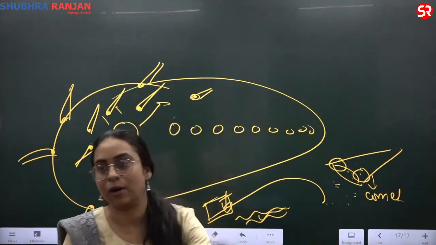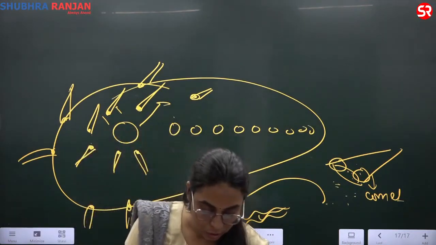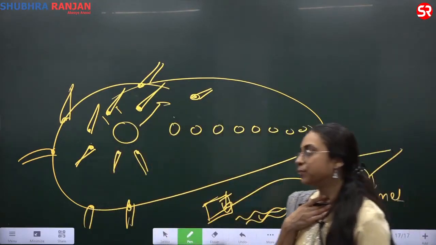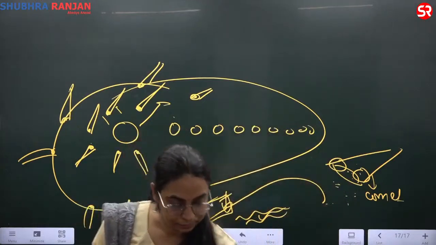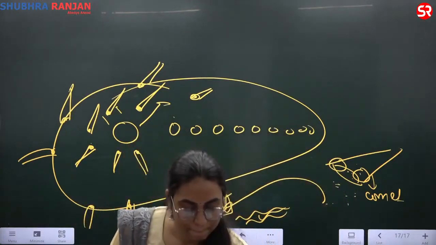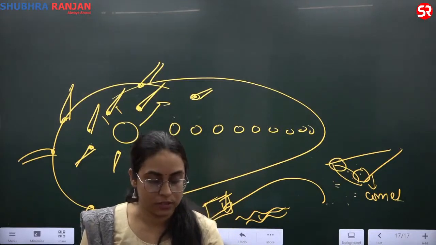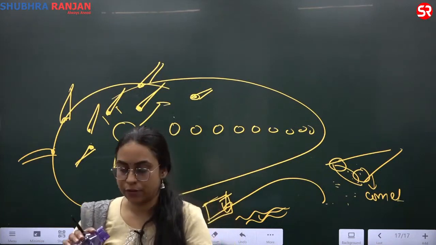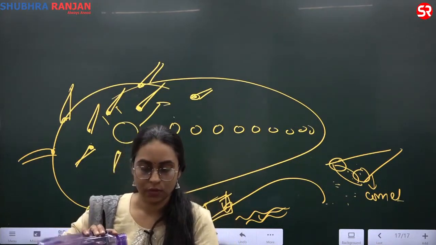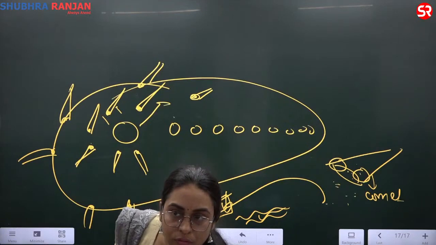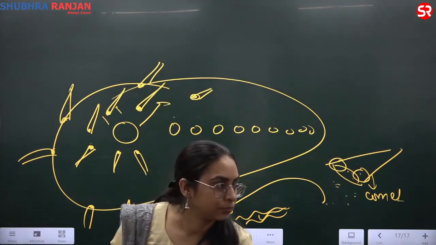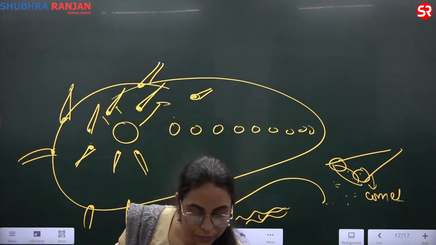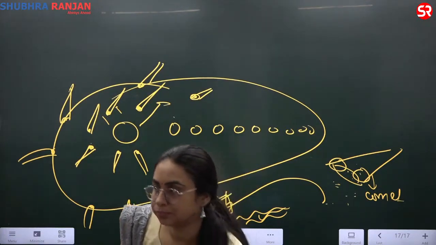Right. Please write about comet. First point: comets are frozen leftovers from the formation of the solar system.